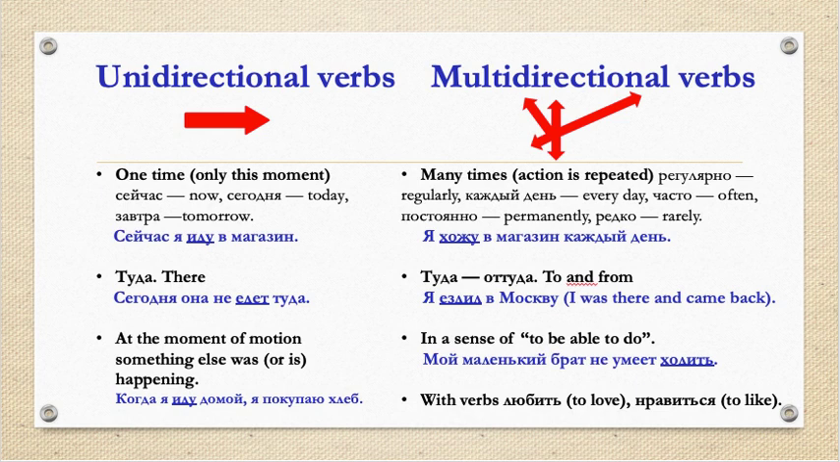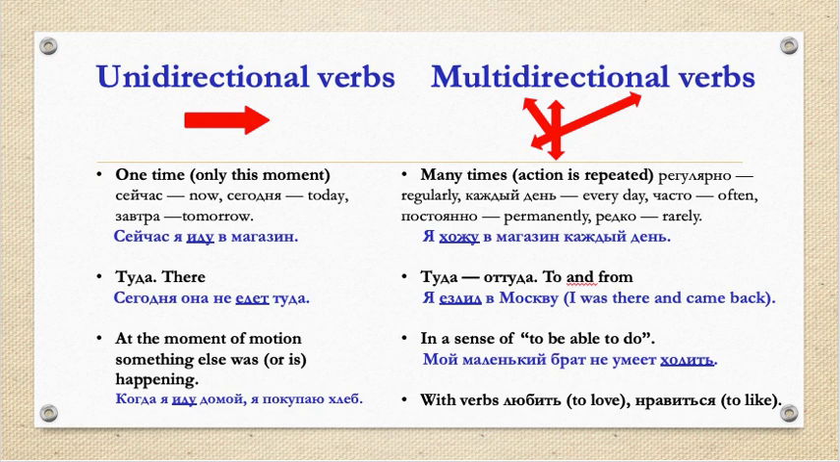The second function is when we talk about movement in one direction, when we have only one destination. For example, сегодня она не едет туда. And туда can mean anything. It can be hospital, university, school, and so on.